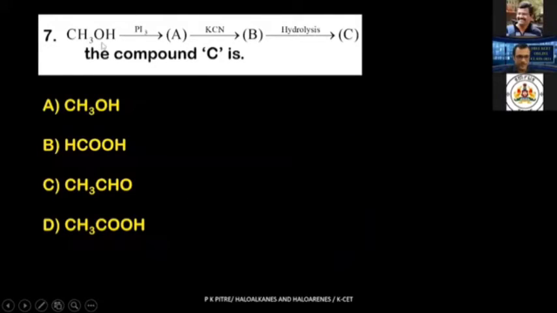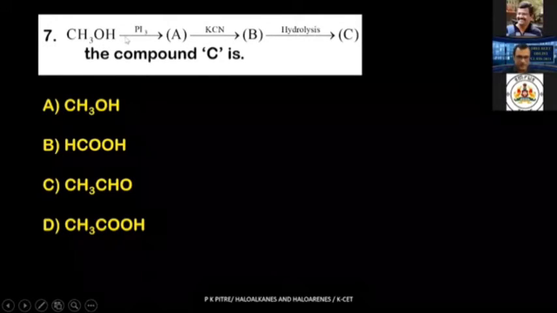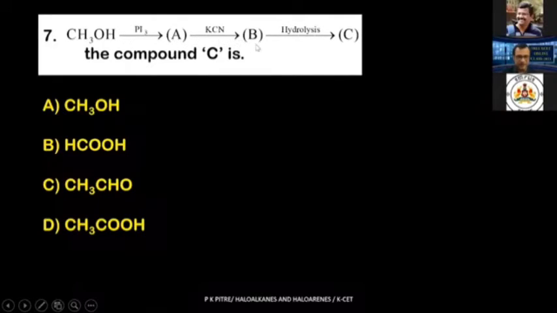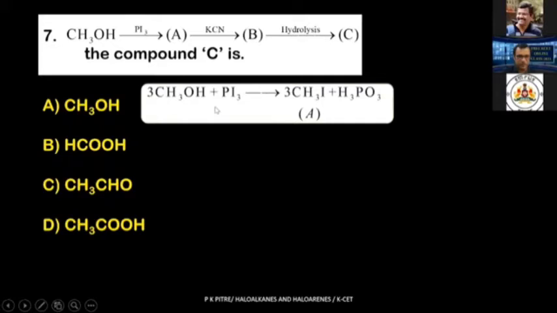Next is this. What is the question? Methyl alcohol is treated with PI3, phosphorus triiodide. You are getting A. A is treated with KCN. You get B. And B on hydrolysis, you get C. Again, write the reactions and just see what is going to happen. Look, the first equation I've written. What has happened over here? Your OH has been replaced by I, and you are getting methyl iodide. The A that is formed is methyl iodide. Simple substitution reaction. OH gets replaced by I. This is what you have learned in your first chapter.